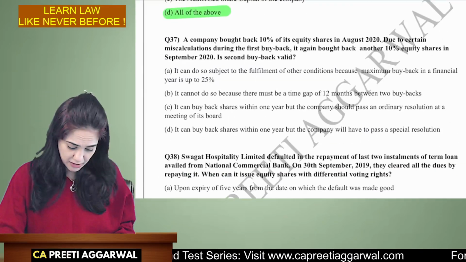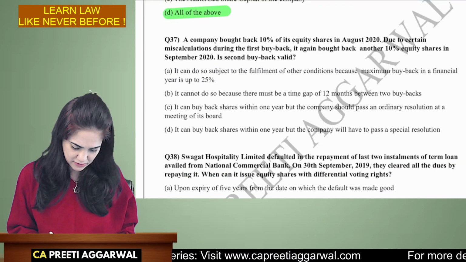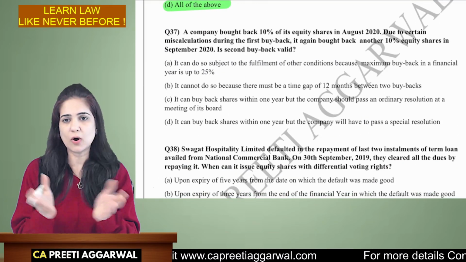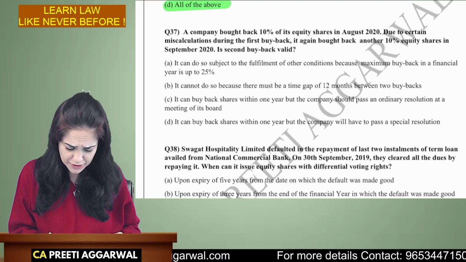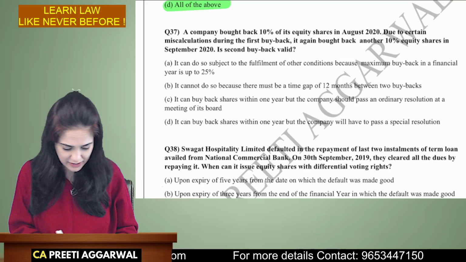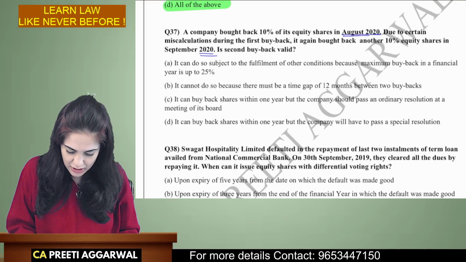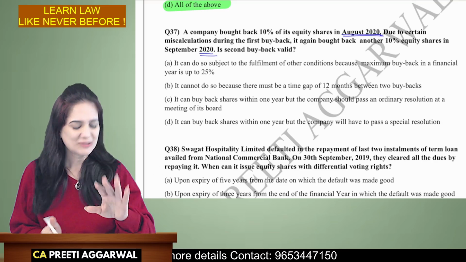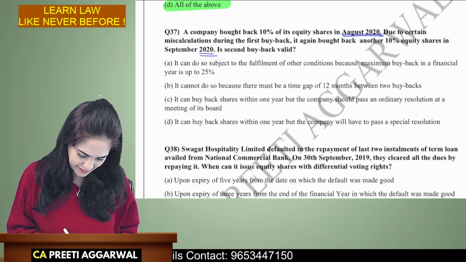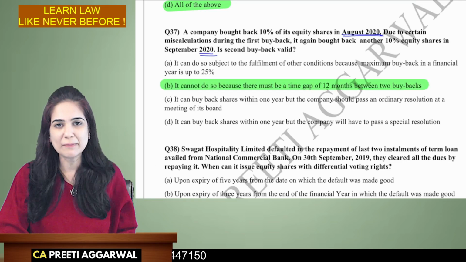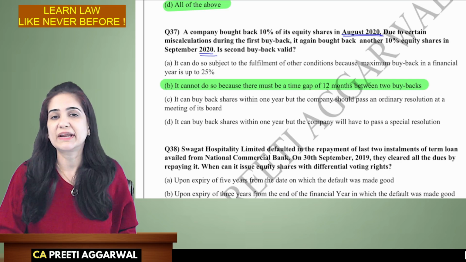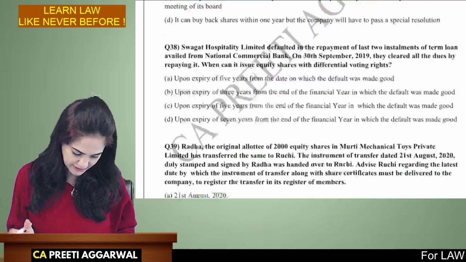Okay. The company bought back 10% of its equity shares in August 2020 due to certain miscalculation during the first buyback. They again bought back in September 2020. Okay, so in just 1 month. No, this is not possible. It cannot do so, because the gap should be at least 12 months. Yes, the provisions relating to buyback are very important for the exam.